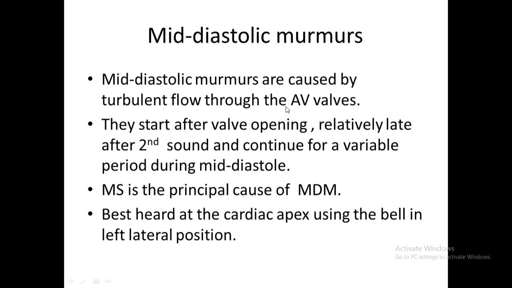When there is turbulent flow because of mitral or tricuspid stenosis, they start after valve opening. If the valve opens with pressure, it may cause an opening snap, relatively late after the second heart sound. It is not very early: second heart sound, then opening snap, then a murmur.